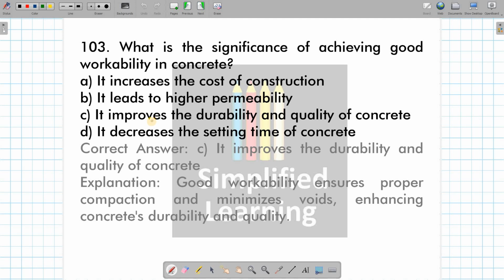Let's go to the next question. What is the significance of achieving good workability in concrete? See, having good workable concrete improves the durability and quality of concrete. Means whatever structure that we are constructing with a well workable concrete, the durability of the structure increases. The quality of concrete being good, obviously the quality of structure will be good. That's why the answer is C. Cost of construction is not an aspect. Permeability is not an aspect. Decreases the setting time is not something that has to do with workability, right?